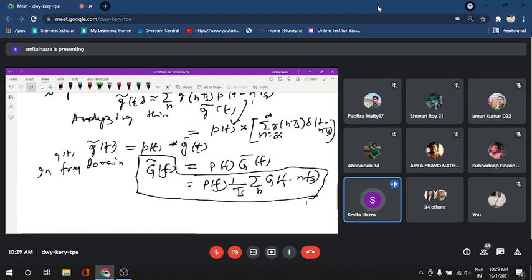What does this give us? This is the recovered one, but we do not know whether it will recover the proper G(f) or not. But if we analyze the right side, we will get the answer. 1 by Ts is some sort of amplitude or scale factor.